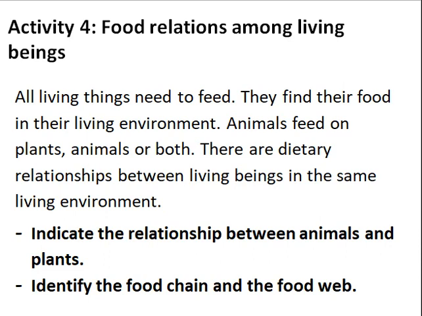Activity 4 in this interdependence is about the food relations among living things. As we know before that all living things need to feed. They find their food in their living environment. Animals feed on plants, animals feed on animals, or others feed on both. As we know before that the food diet of an animal may be a herbivore, a carnivore, or an omnivore. So, this dietary relationship between living beings in the same environment is known as a food chain.